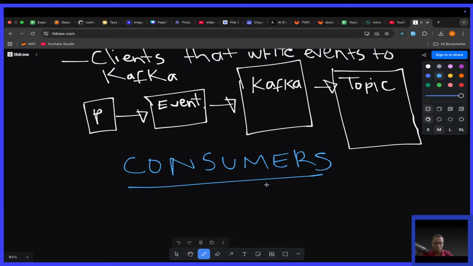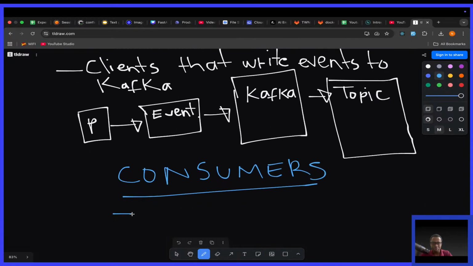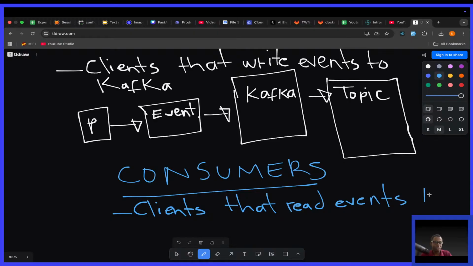So what are consumers? A consumer is a client, this time, or clients that read events from Kafka. They read events from Kafka. So you can say it's the opposite of what a producer is.